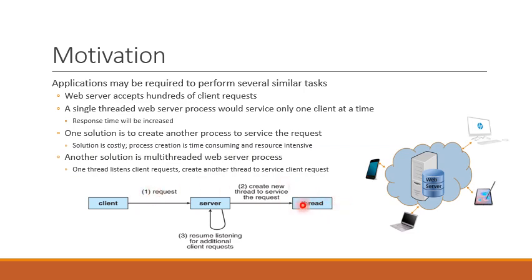This thread will process this request and will generate the HTML response that will be returned to the client. Meanwhile, while this thread is servicing the client request, the server process is free to resume listening for additional client requests.